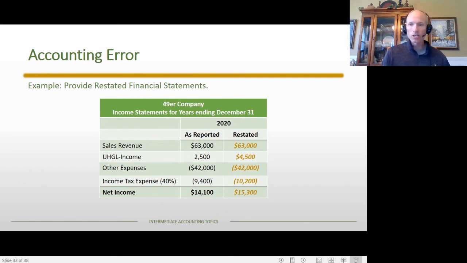And so originally I reported a $2,500 gain, but I actually needed to report a $4,500 gain. It looks like you're already getting it answered, but I just want to be clear that the account balance in the unrealized holding gain or loss account has not changed. We just need to recast or restate our financial statement. So this is all about making sure that our financial statement users see an up-to-date and accurate income statement from 2020. That's what that is entirely about.